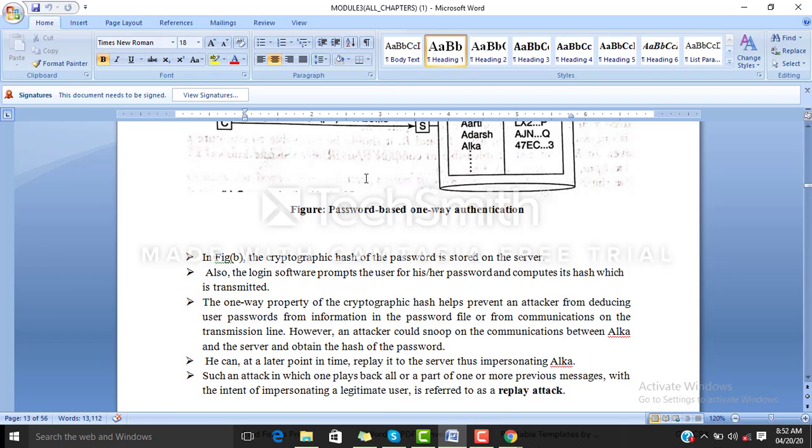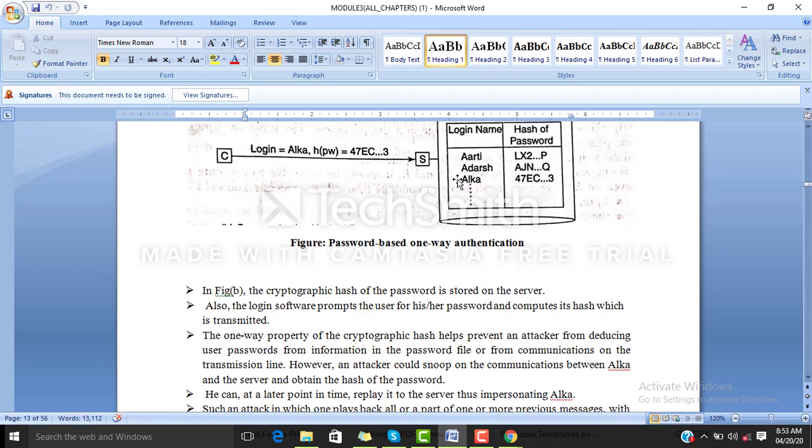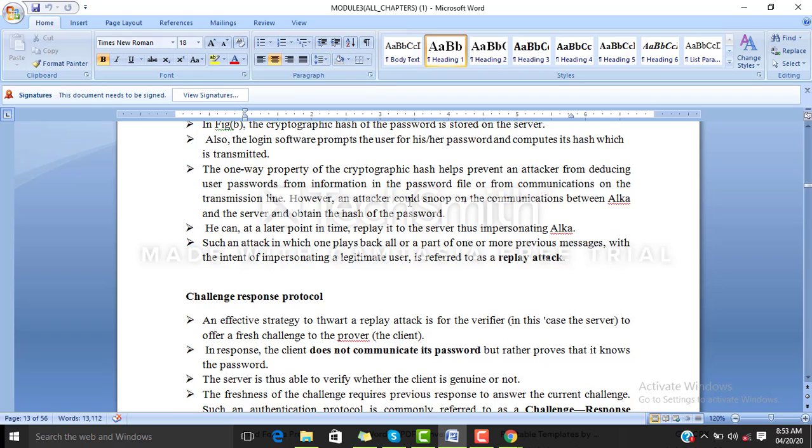That is nothing but, instead of the client, the attacker is sending a message to the server. The attacker may be Aarti, Adarsh, like that. So it can be an imposter for any of these login names. So that is called a replay attack. To prevent this, students, there is one protocol. That protocol is called the challenge response protocol.